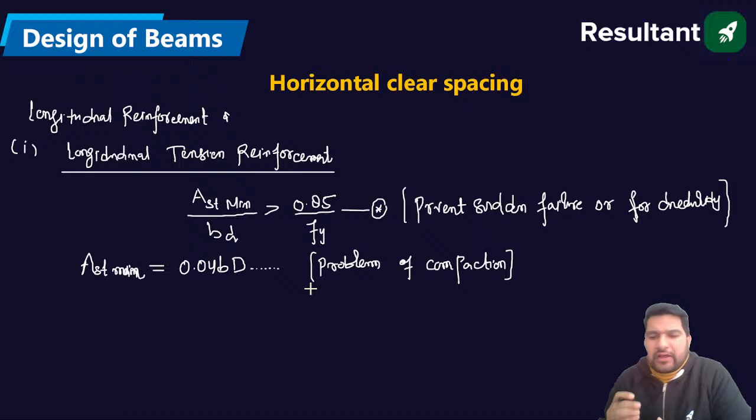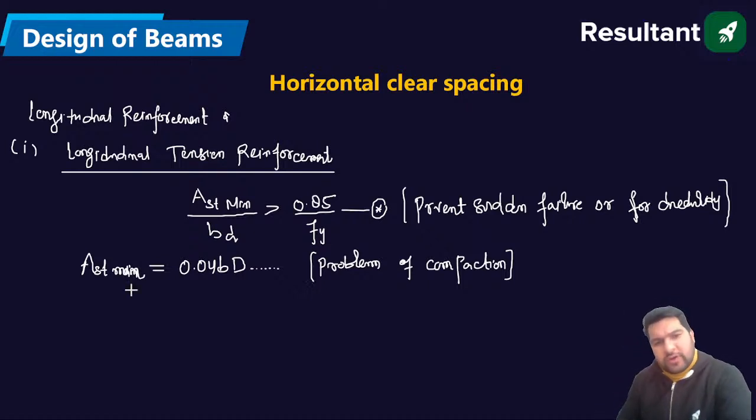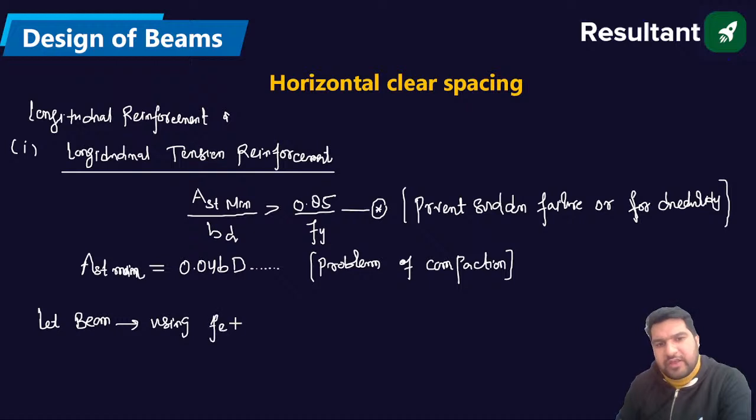Now, I'll ask you a question. Let us suppose I have a beam, and I am using Fe415. In that case, what is the percentage of AST minimum?